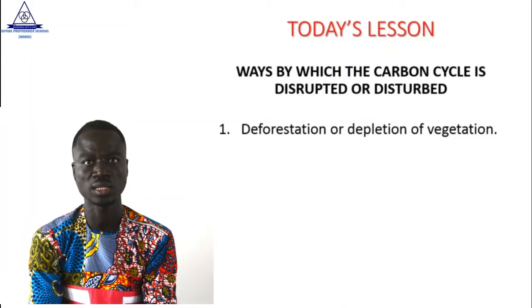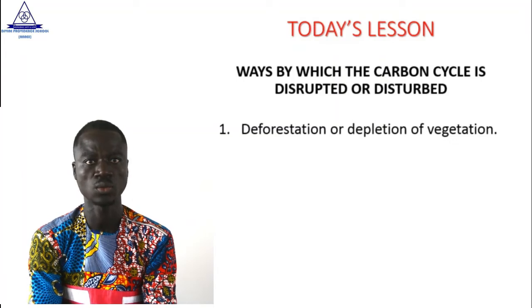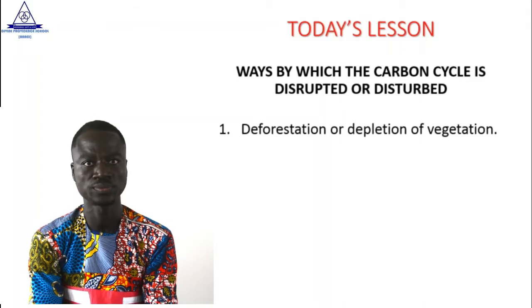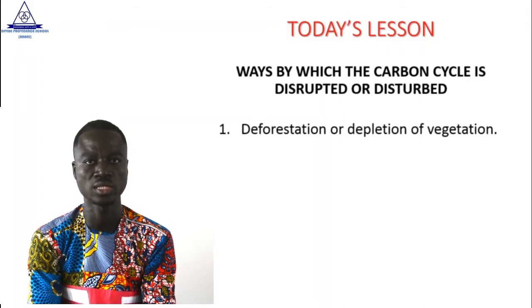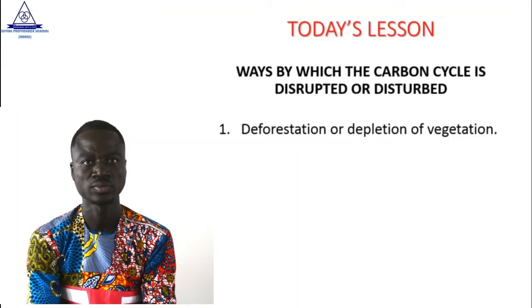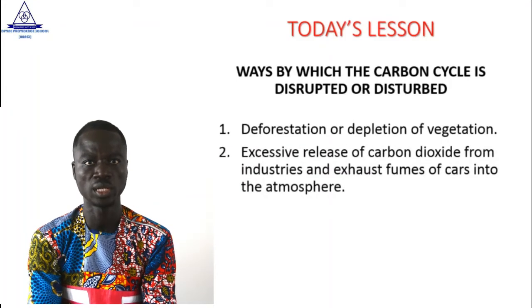What causes or what disturbs the carbon cycle? 1. Deforestation or depletion of vegetation. When we talk about deforestation, this is the act of cutting down trees without replanting them. So when such an act is being done, it produces a lot of carbon dioxide, which prevents the carbon cycle from moving on. Let's move on to the second point. I hope you are with me.